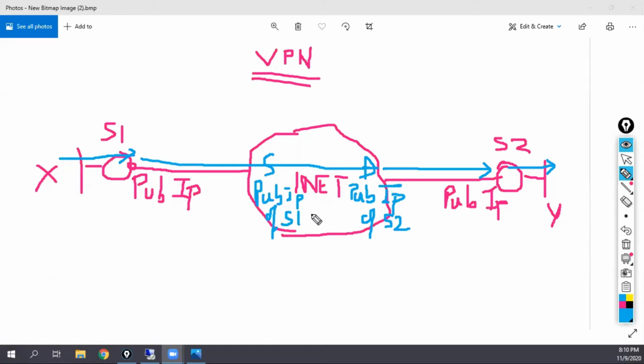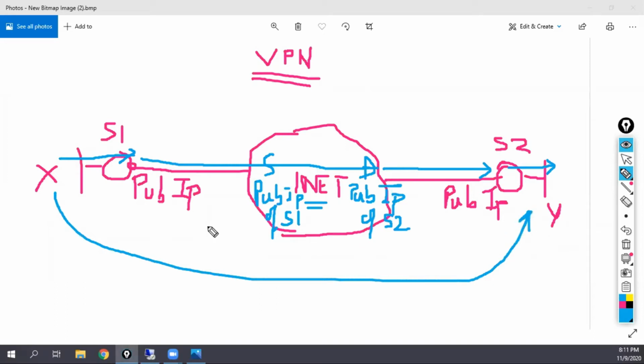So what is happening on the internet? You are using a public network. You are using a shared network. On the shared network, you are sending your private traffic. Your private traffic is going from network X to network Y across the internet, and the people on the internet are not able to see what you are sending.